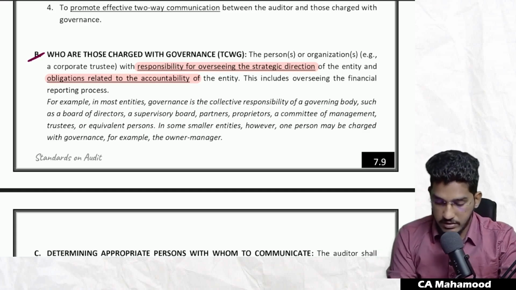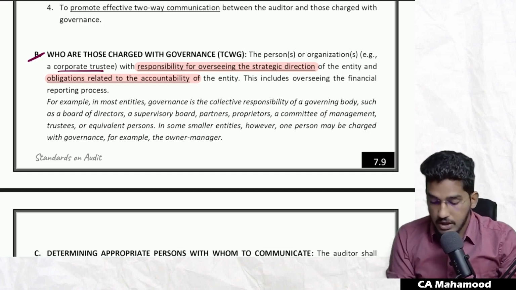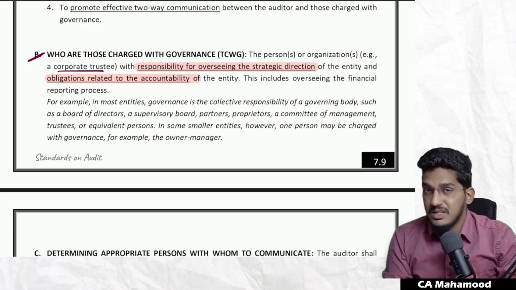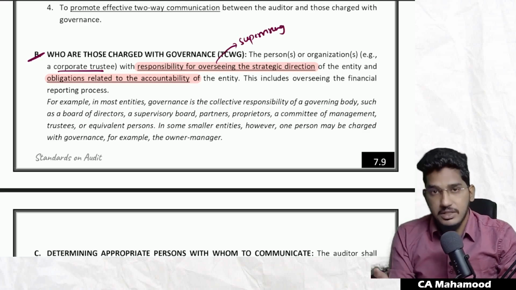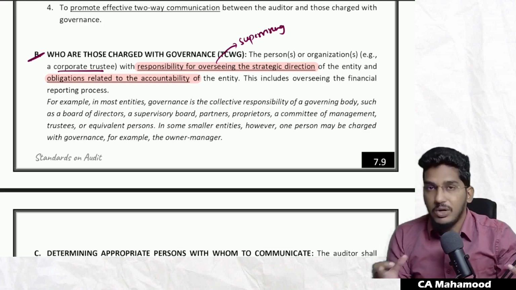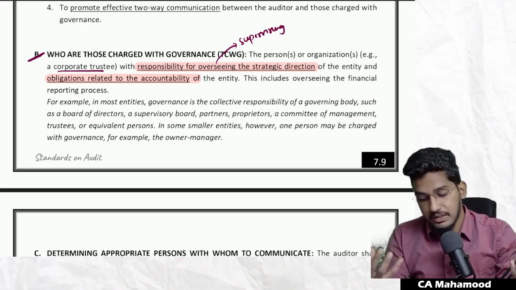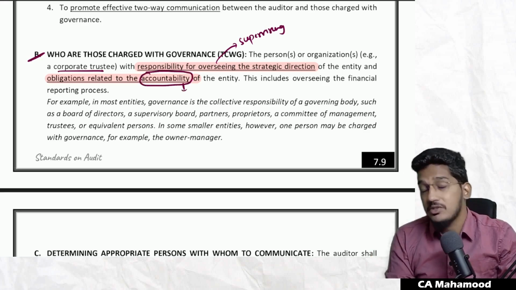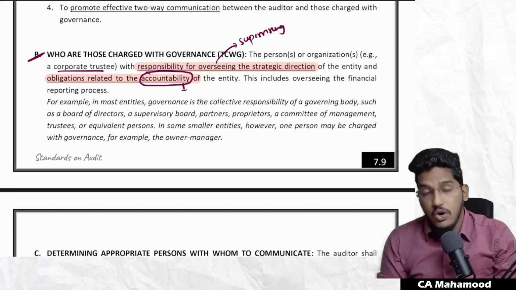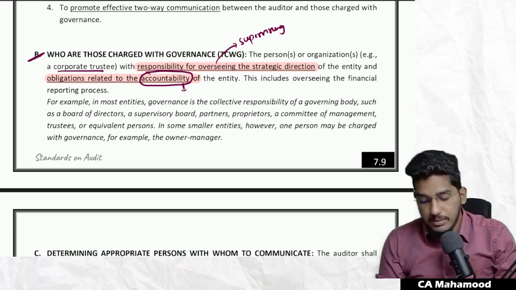Sir, what exactly are they trying to say here? Let us try to break down this definition. Who are those charged with governance? The persons or organizations, like a corporate trustee, in the sense of a board of directors, etc. Those people with the responsibility of overseeing the strategic direction. Sir, what do you mean by overseeing? Supervising. So those who are supervising the strategic direction, that means how the company should go forward and what the company should do to become successful. Those who supervise this strategic direction for the entity, as well as obligations relating to accountability. Accountability means being responsible to others. So those who handle the obligations relating to accountability, we call them those charged with governance.